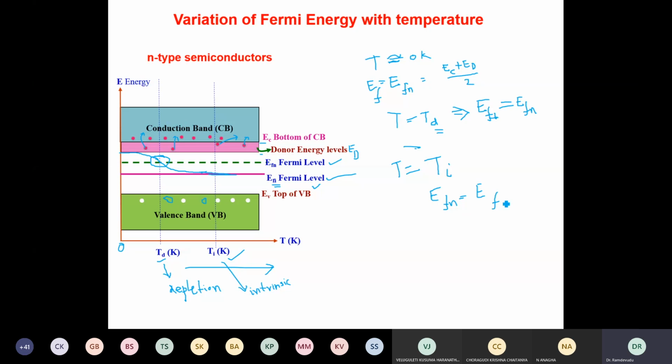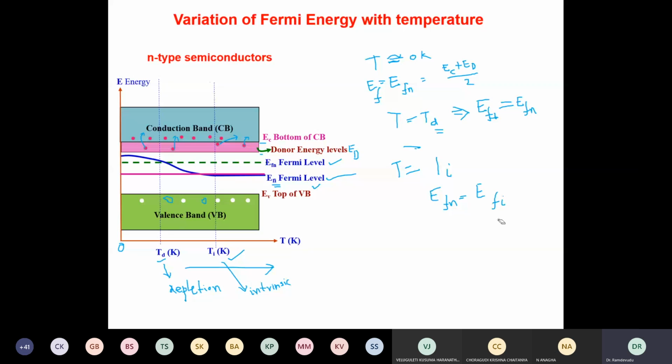That's why you can see that as I change the temperature, the Fermi energy level is changing. From where is it changing? Initially, it is at half the distance of EC plus ED, and then as the temperature is increased to TD, it is coinciding with the EFN level, and as the temperature increases to Ti, it is coinciding with this value.